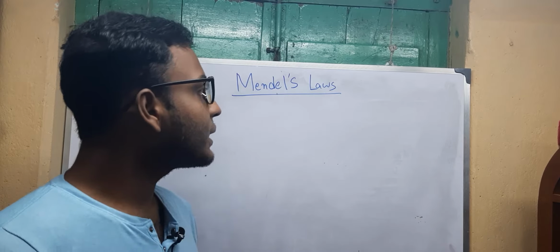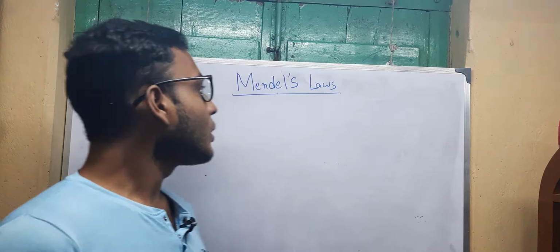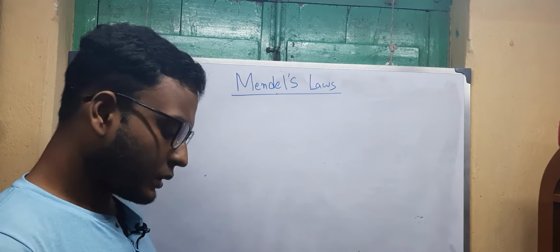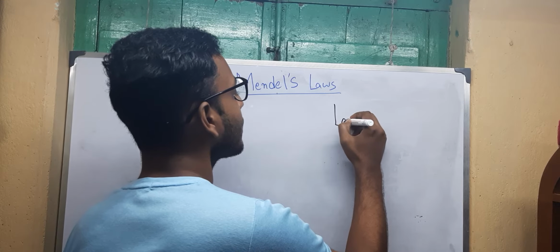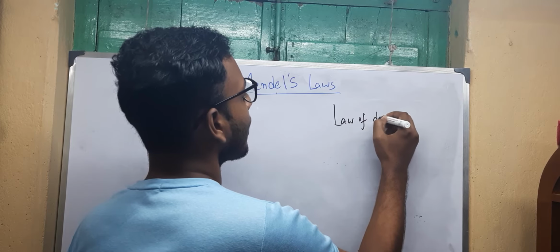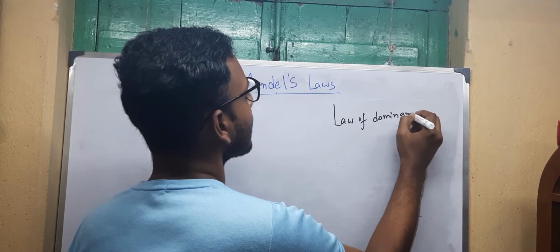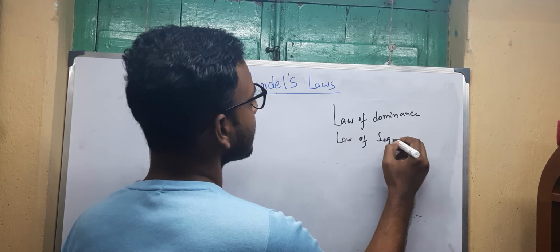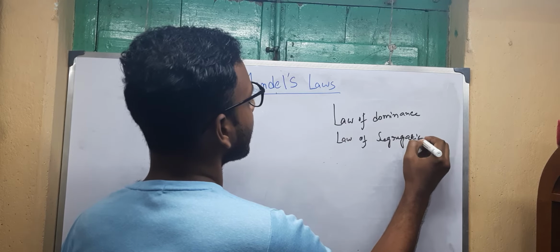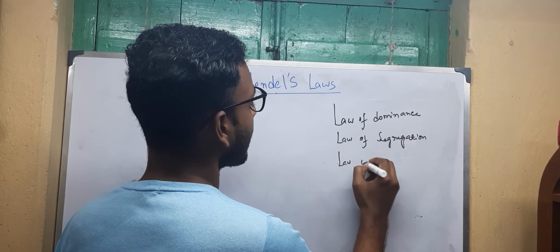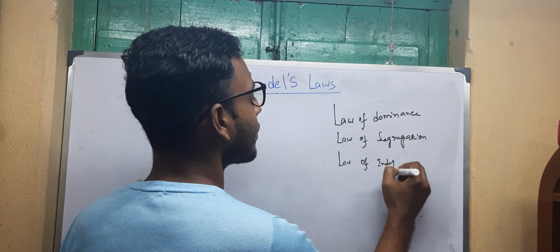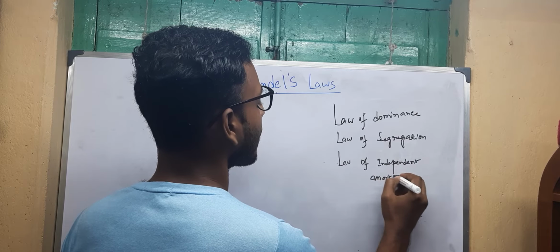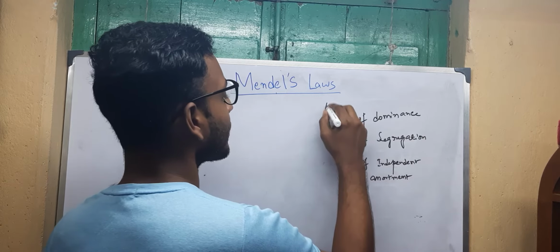So what Mendel said is that he performed several experiments and found three phenomena: the law of dominance, the law of segregation, and the law of independent assortment.